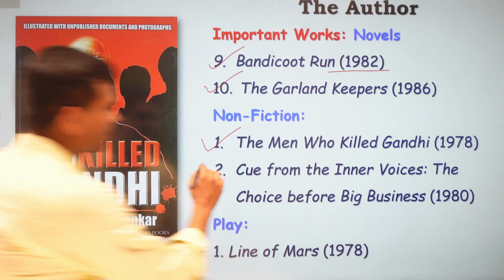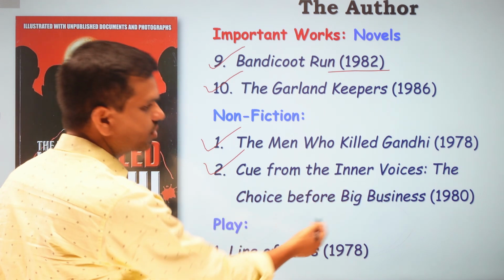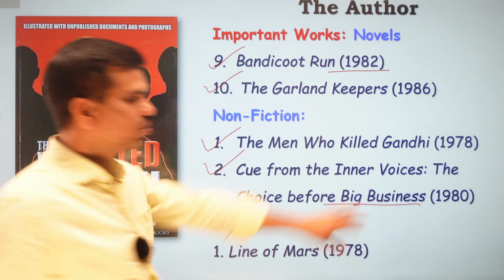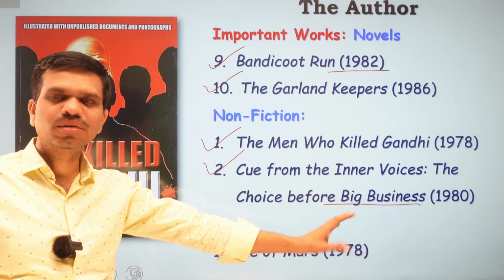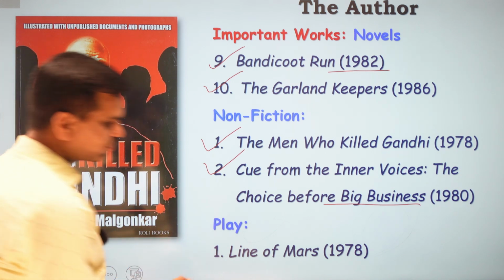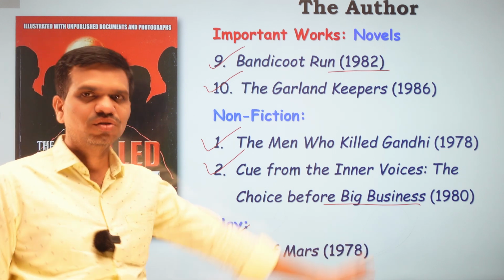Second non-fictional book we have Cue from the Inner Voices, The Choice Before Big Business. Now this book belongs to the field of business, so the subject matter of this book is different. Again here we have one play in the name of Manohar Malgaonkar, which is Line of Mars, published in 1978.